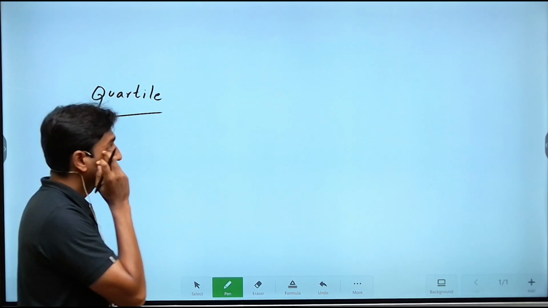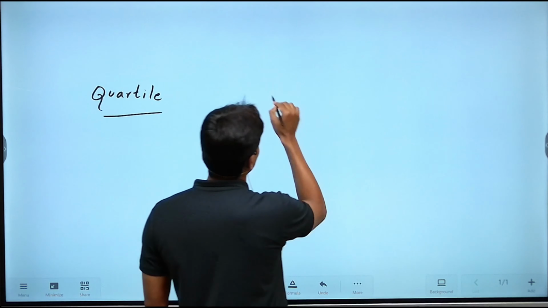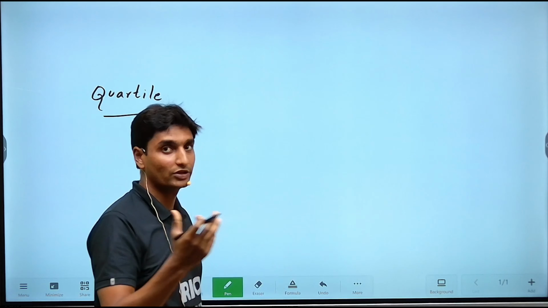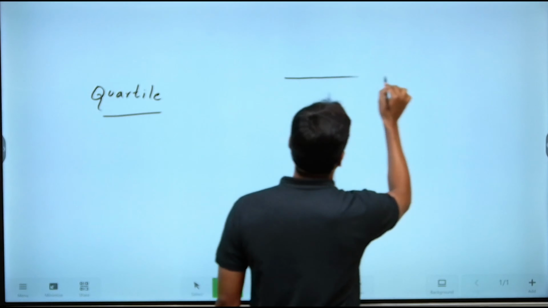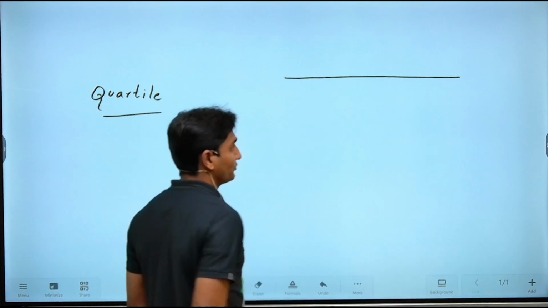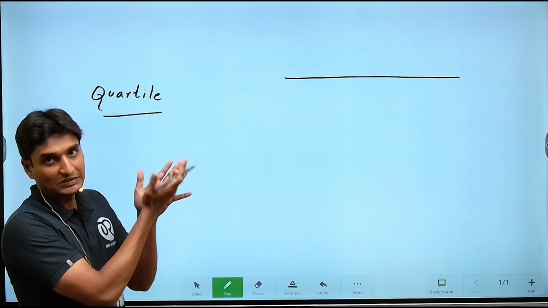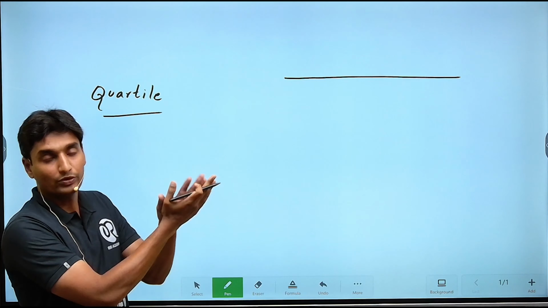Now, guys, in the previous session, we had seen, suppose I take an example of a straight line here, just on a rough basis. Suppose this is a straight line and I want to divide this straight line into two parts, two equal parts.